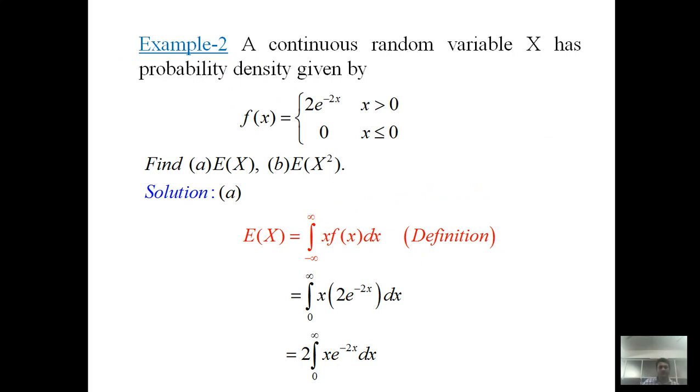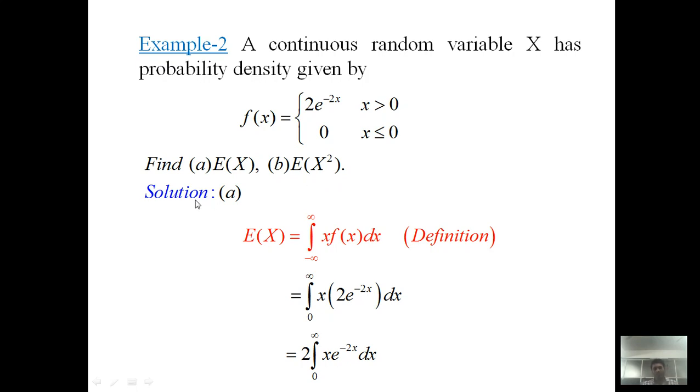So let's see the second example. Now in the first example we talked about a discrete random variable. The second example corresponds to a continuous random variable. The continuous random variable capital X has probability density function fx defined like this: 2 into e raised to minus 2x when x is greater than 0, and the value of the density function is 0 when x is 0 or less than 0. We are interested in finding the expectation of x and the expectation of x square.